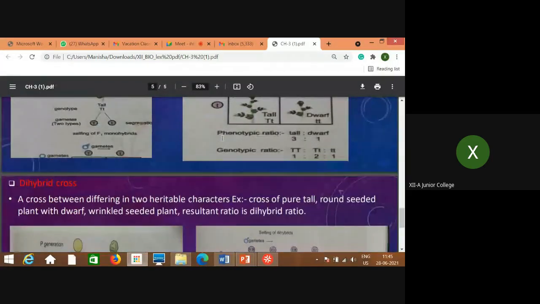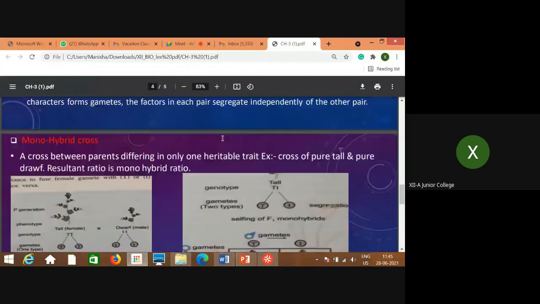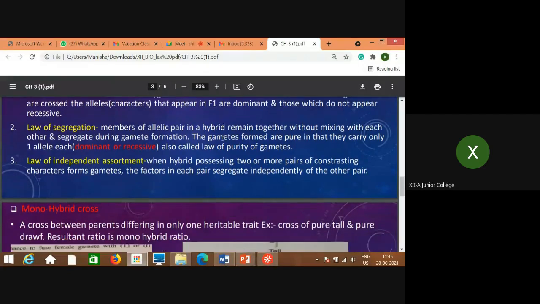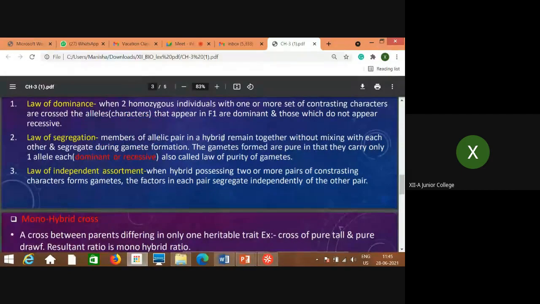Now I will come to the third law, that is the law of independent assortment. Now this third law, I will not explain right now, because for this law, minimum two characters are considered. Suppose height is considered, then color of the flower or the color of the seed or the pod, like that.